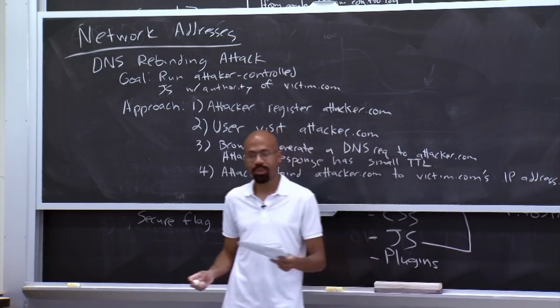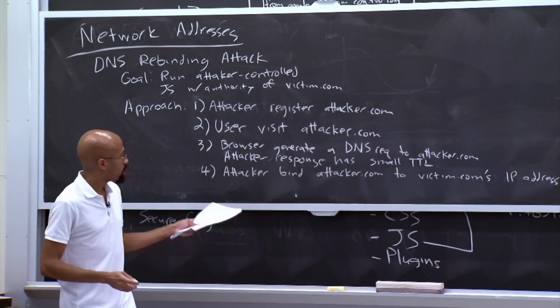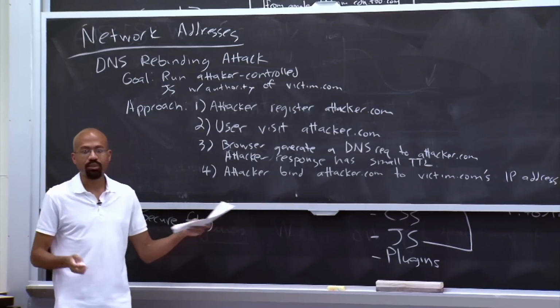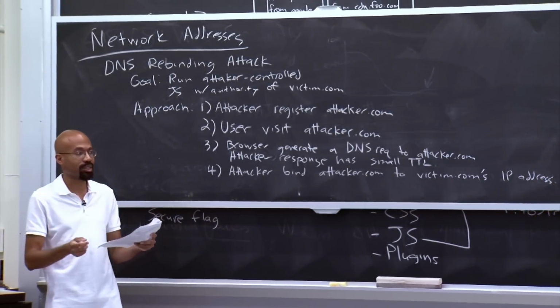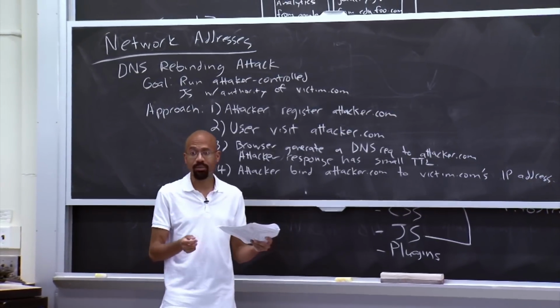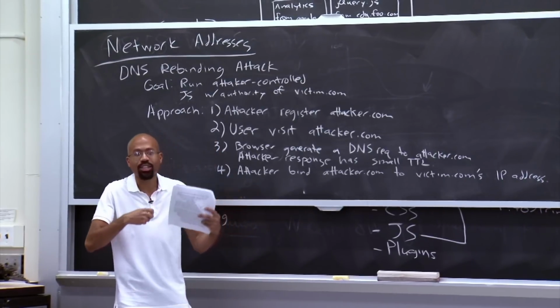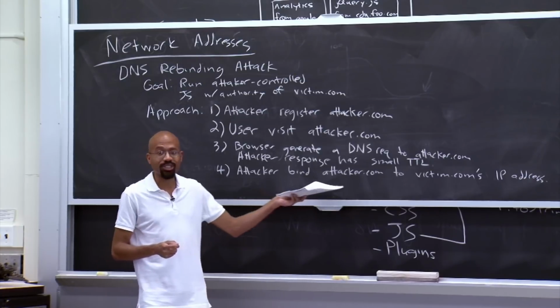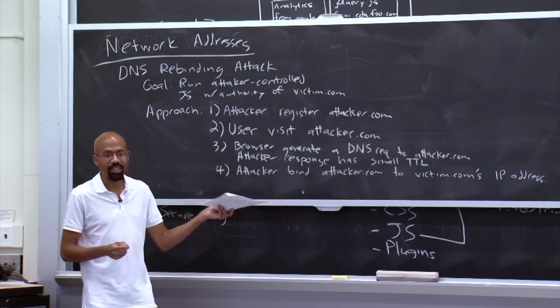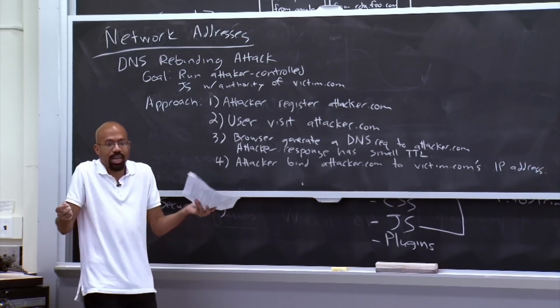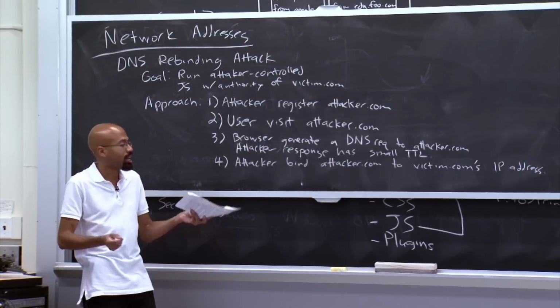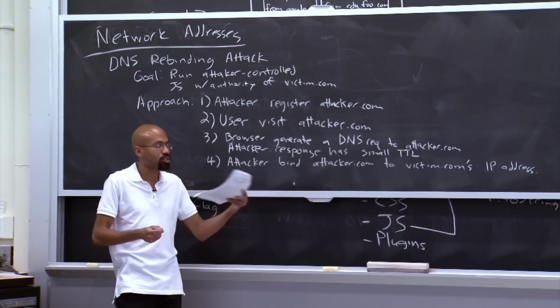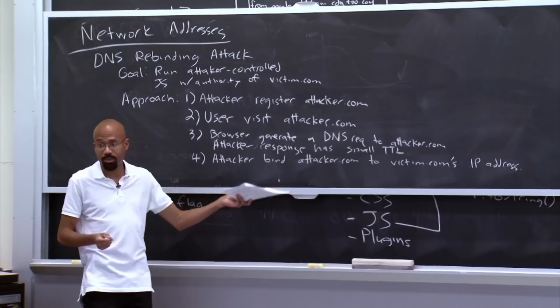What that means is that now, if the user's browser asks for a domain name resolution for something that resides in attacker.com, it's actually going to get some internal address of victim.com. This is actually very subtle. Why can the attacker's DNS resolver do that? Because the attacker configures it to do so. The attacker's DNS server does not have to consult victim.com to do this rebinding.